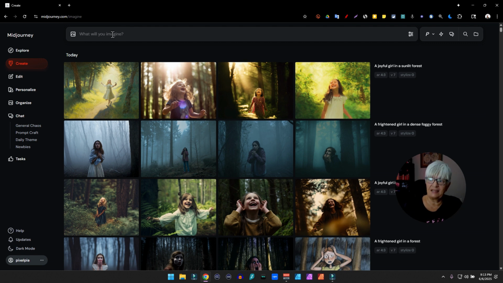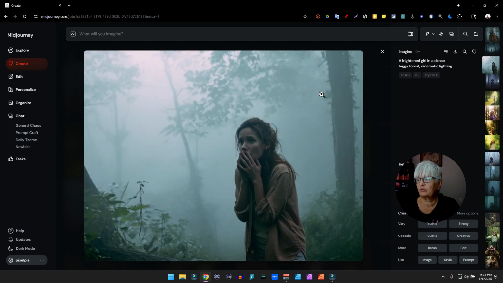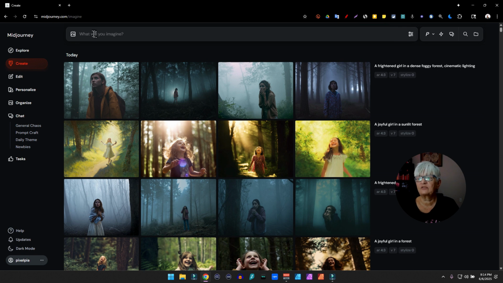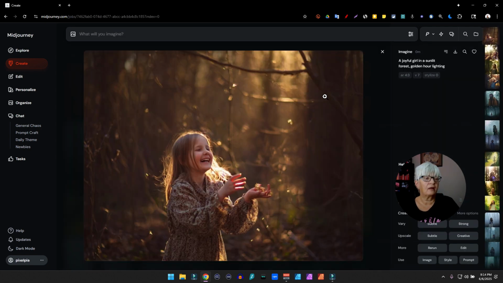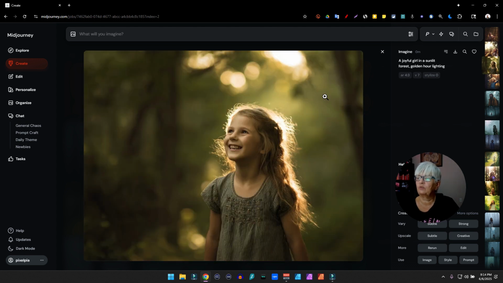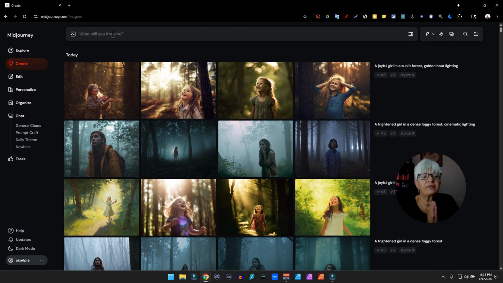Let's add some lighting. And let's start with "a frightened girl in a dense, foggy forest, cinematic lighting." And here it adds even more drama to our images with the lighting directions. Let's do the same with our "joyful girl in a sunlit forest, golden hour lighting." And here we get a totally different mood and feeling with that golden hour light in our images. But let's not stop there.